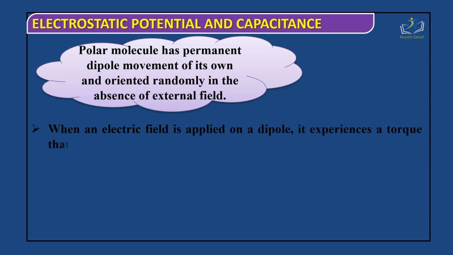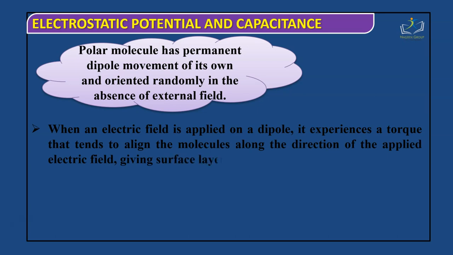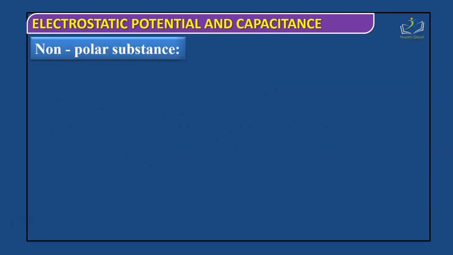When an electric field is applied on the dipole, it experiences a torque that tends to align the molecules along the direction of the applied electric field, giving surface layers of positive and negative charges.